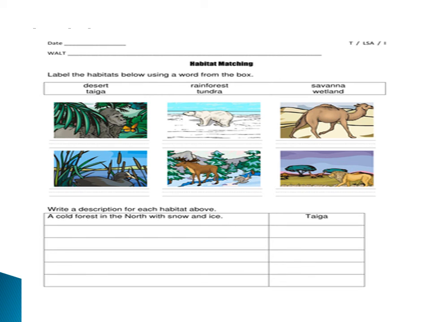Now see the columns here. Label the habitats. First one desert. So desert will come under the camel. Okay. Rainforest will come under the regions. Savanna regions, that is one line is there. That is called as a savanna region. And then taiga. Taiga is a place. Snow and ice. The polar bear is there. Right. And then tundra region. Tundra region is said to be the gorilla. And then wetland, this paddy and mice. So by using the clue word, you have to match this habitat. Okay.